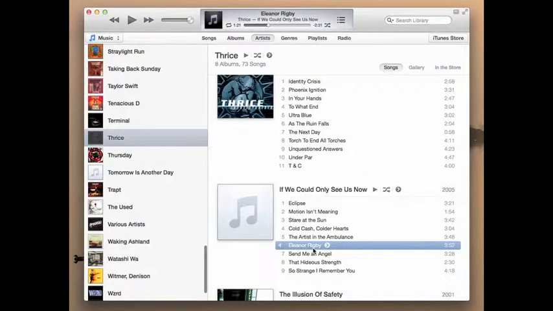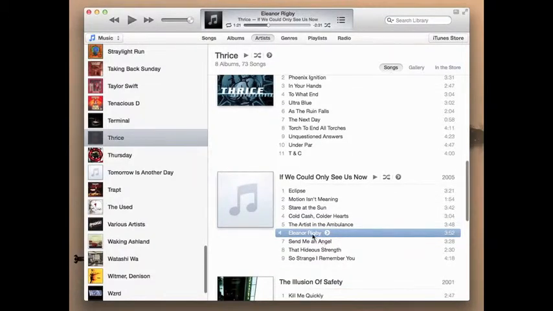I should mention here that I skipped a whole section where you're going to want to go in and listen to your song and find the area of the song, probably about a 30-second clip, that you're going to want to be the actual ringtone. Once you do that, you're going to want to write down the start time and end time that you want your ringtone to actually play when it rings on your phone. From there, then we can move on to the next step.